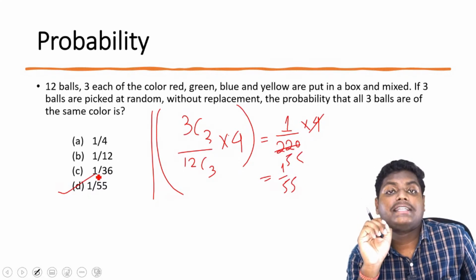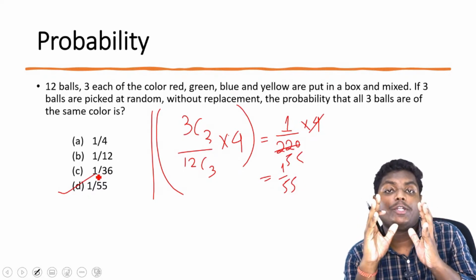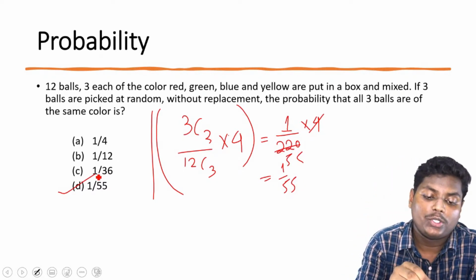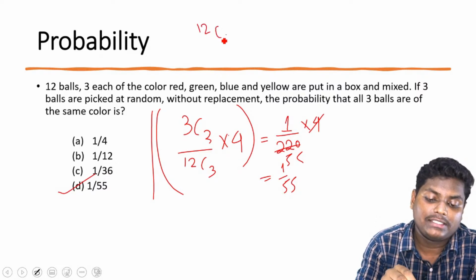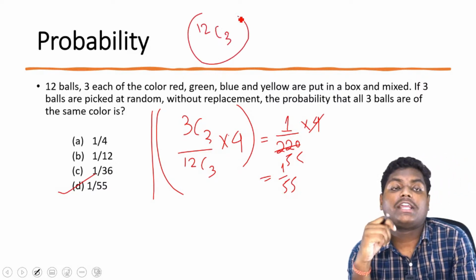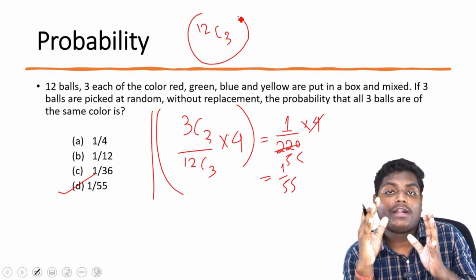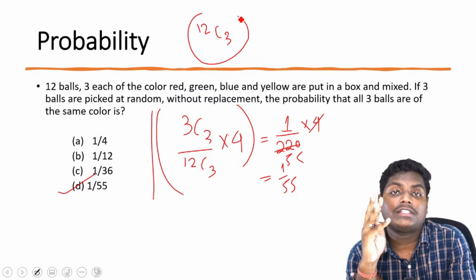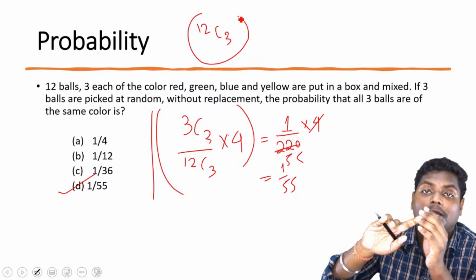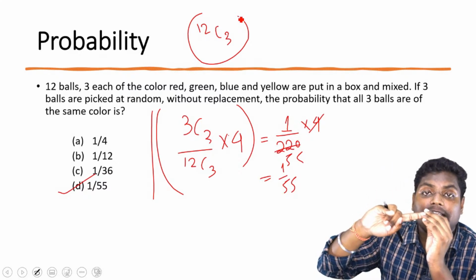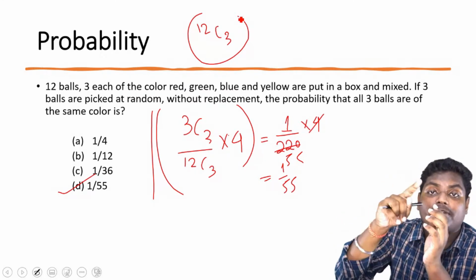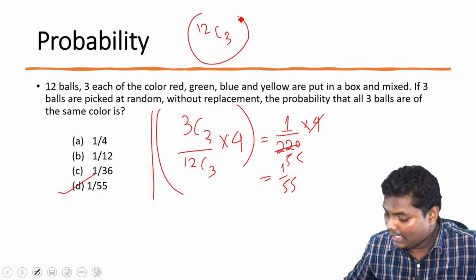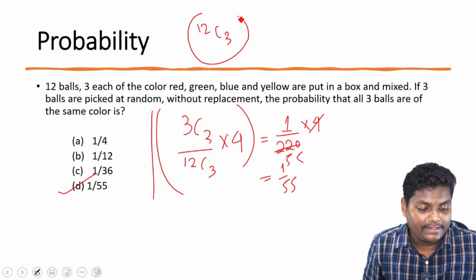First you need to consider there are 12 balls, and you need to pick up 3 balls, so that will be 12C3 ways. Now what we want is all the balls of the same color together. You are having four different colors, but each color has three balls, so you need to take all of those. So that will be 3C3. Okay, is this clear? Great, great.